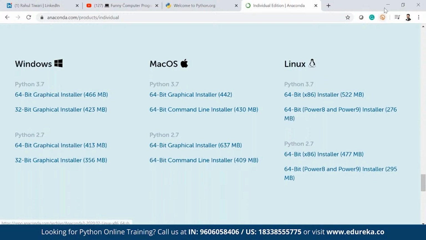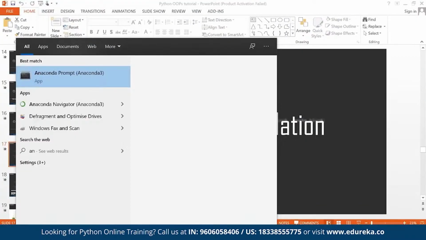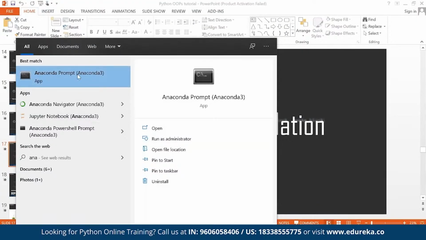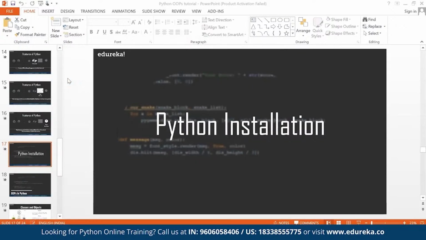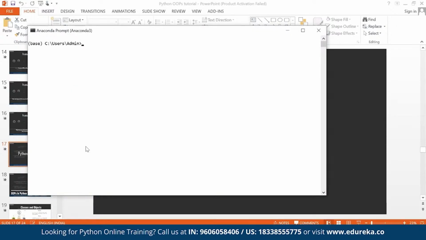Once you download that, you will just have to search for Anaconda. You see there are two options coming in: Anaconda Prompt, which is nothing but a command prompt, and Anaconda Navigator, where you can launch graphical user interfaces like Jupyter Notebook and Spyder. We are going to use Jupyter Notebook for this class. If I go to Anaconda Prompt, you can see that this is a command prompt.